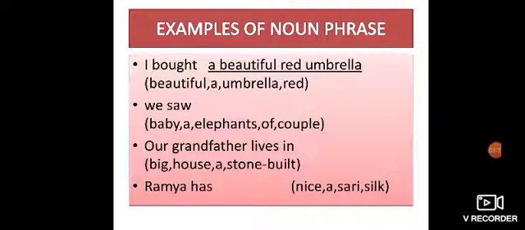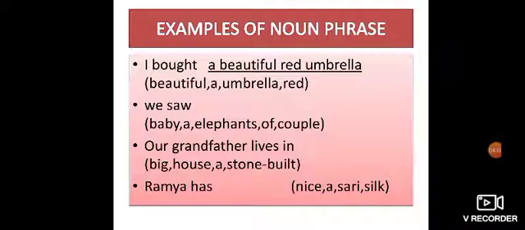Look at the examples that are given from your reader. The first one: I bought dash. The words given are beautiful, umbrella, red. These words are jumbled. So now you have to use the order as I discussed and write it in the correct form to complete the sentence. What is the order? The order is article, adjective, noun. So here, a is an article. Beautiful is an adjective. Why?